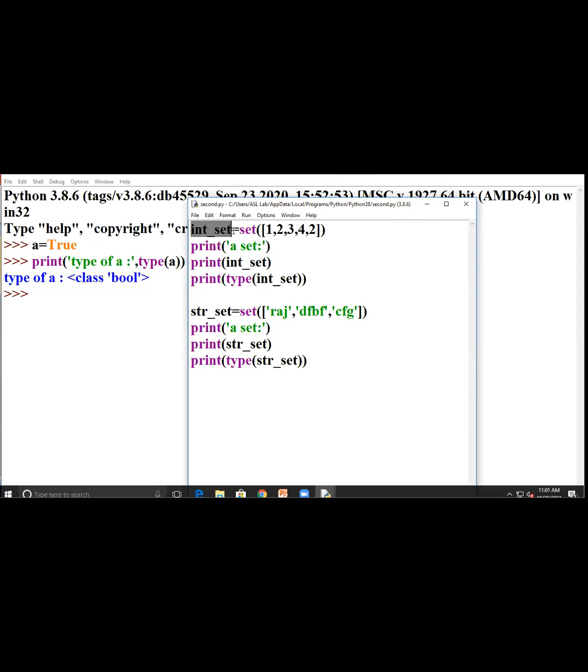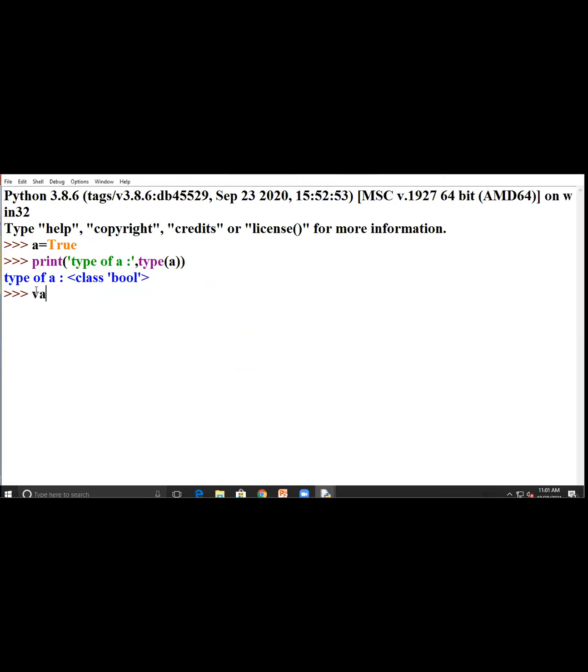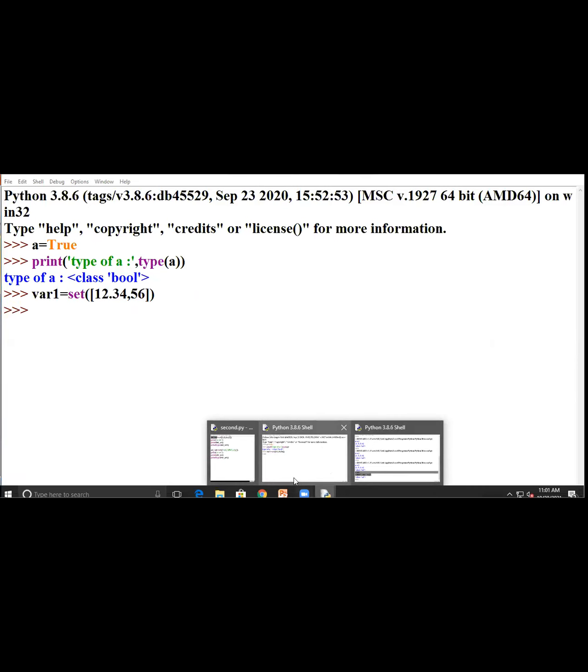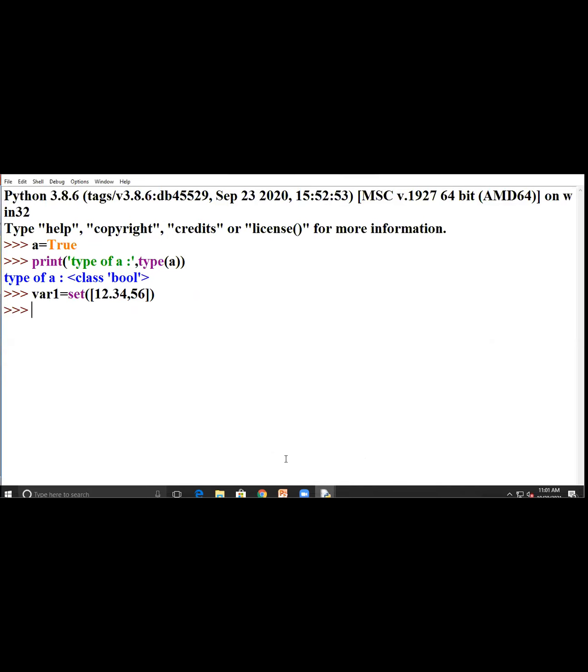No issue about that, because here integer set is what? We are writing the variable. We are declaring a variable, like variable 1 is equal to something. So it represents a variable set like 1 comma 2, like this. Okay, it represents like this. So you don't write any data type there. Okay. Yes, ma'am. Thank you.